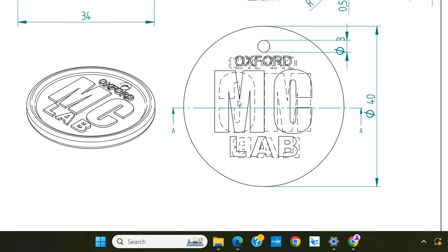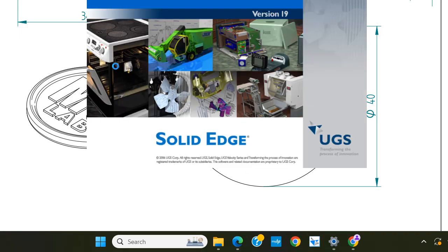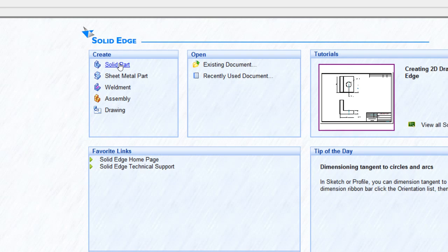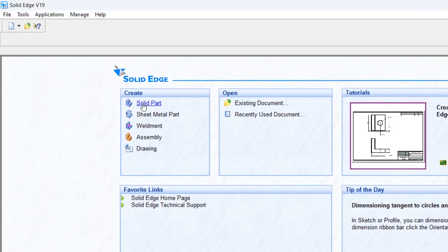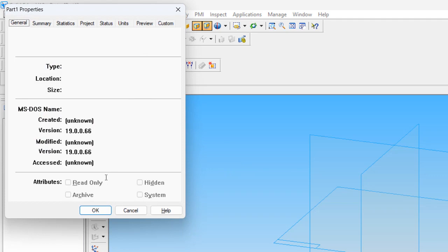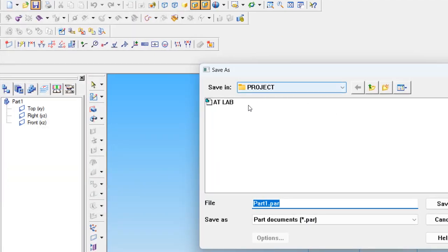To do that, we are using a 3D software called Solid Edge. Start with solid part. Create a new file using solid part. Before doing anything further, we are just saving this file. Click OK.